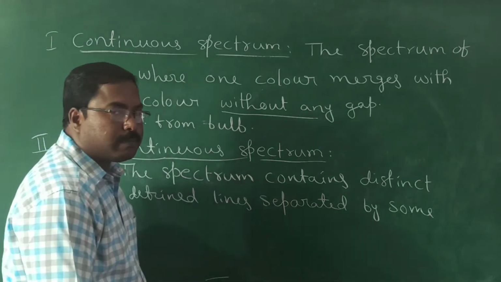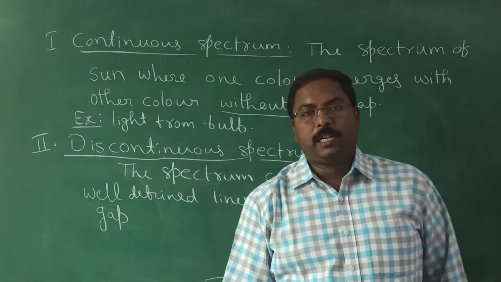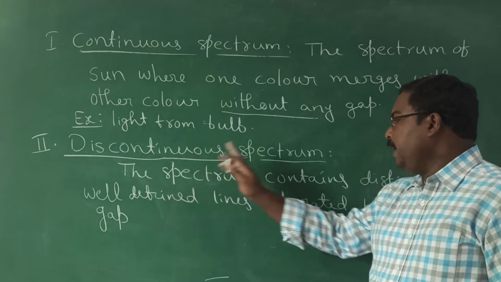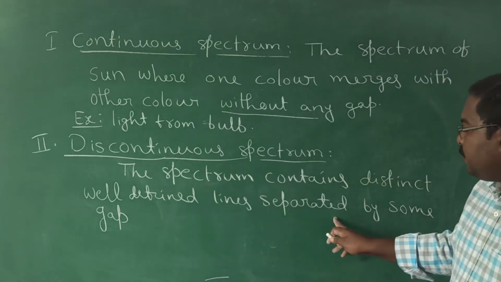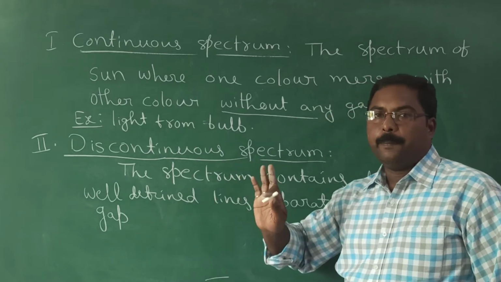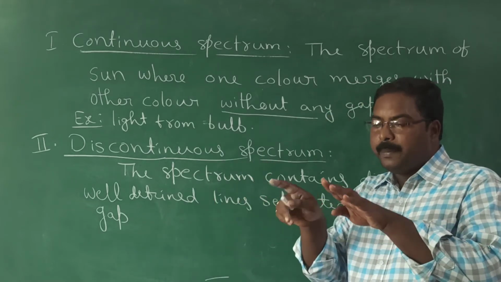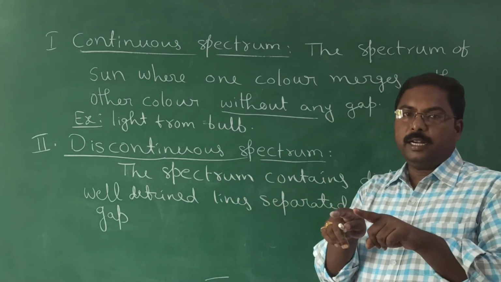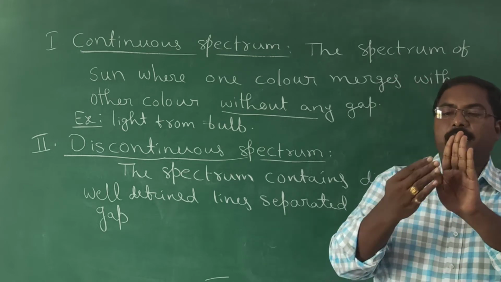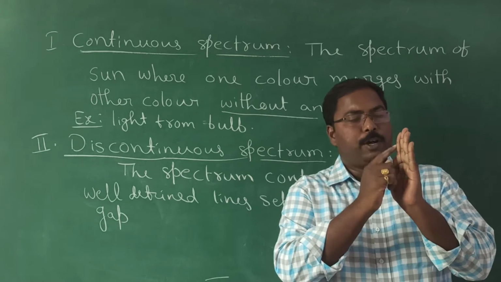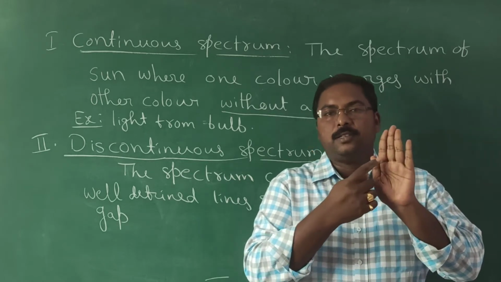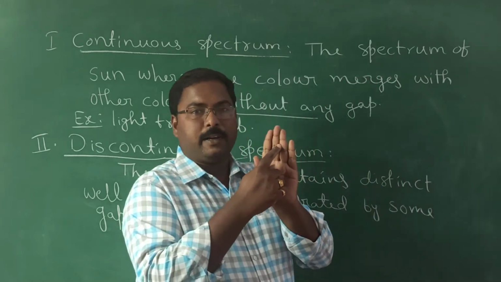Got it? A discontinuous spectrum can be defined as having some particular lines which are separated by some gap. No one line merges with the other. If all the spectral lines have no gap between them and one merges with the other, it is a continuous spectrum.